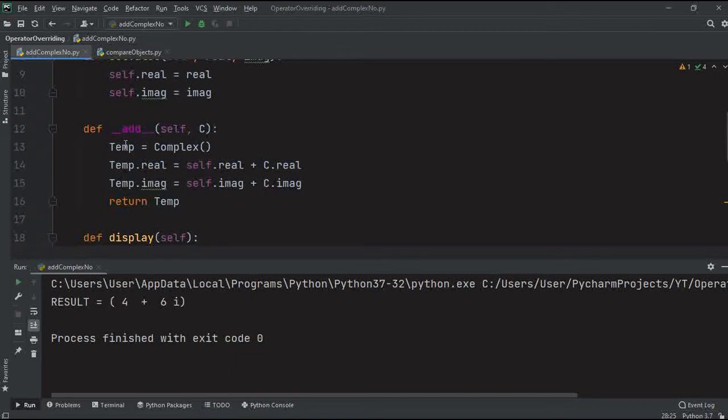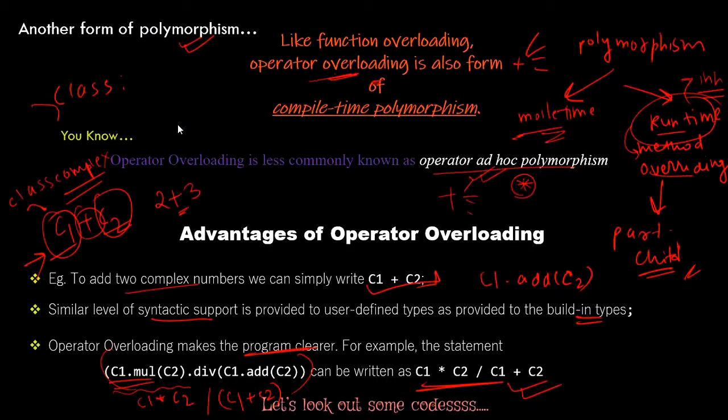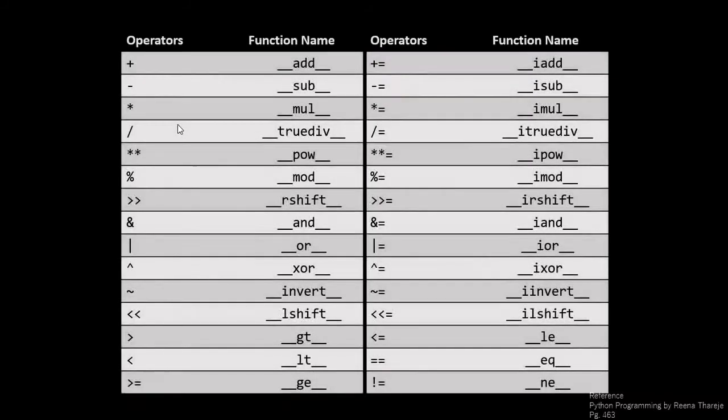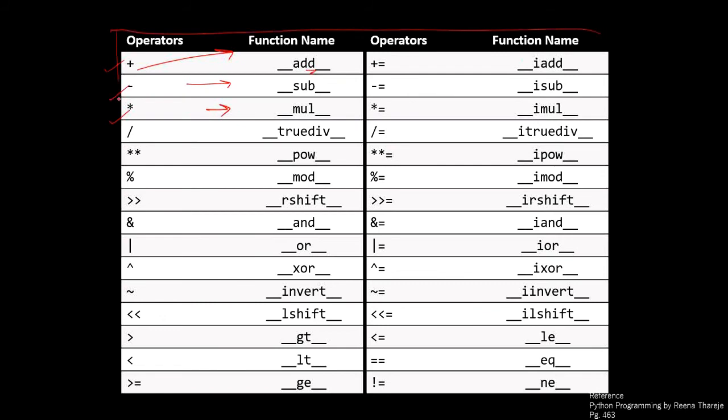Now let's see, are there more methods like this? Yes, there are. We have all these methods which can overload operators. For plus, we have what we have seen. For subtraction, we have this. For multiplication, we have this. So this is the table, you can take a screenshot, which is taken from Rema Thareja's Python programming.